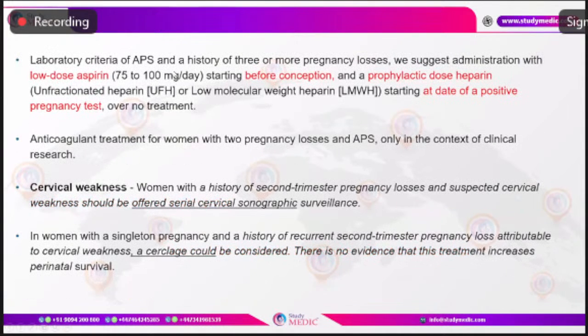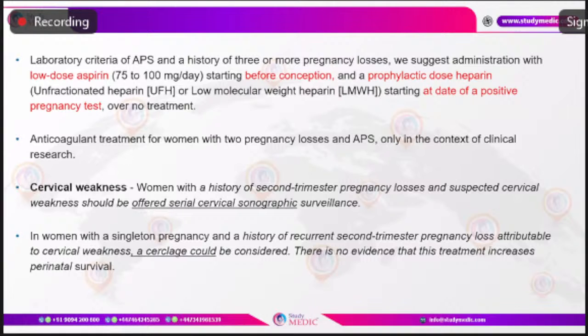The next important one: almost 10 to 15% of cases of recurrent pregnancy loss are contributed by antiphospholipid antibody syndrome. It should be understood that if it is not treated with any medications, the live birth rate is just 10 to 15%. While APS treated with aspirin alone can increase the live birth rate to almost 30 to 40%. And if we combine low-dose aspirin and low molecular weight heparin for the management of APS, then the live birth rate can be increased up to 80% of cases.